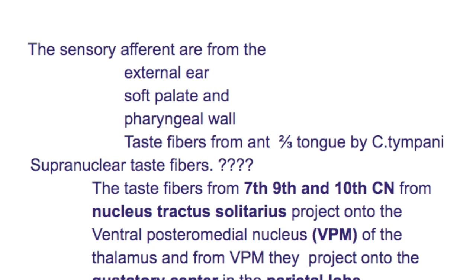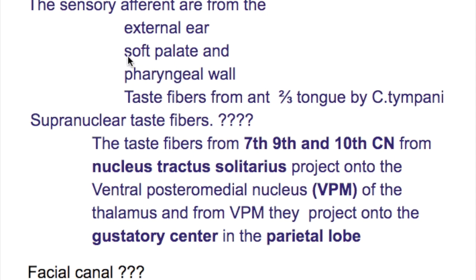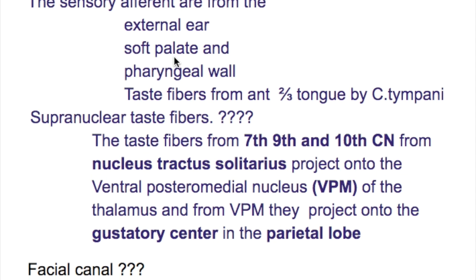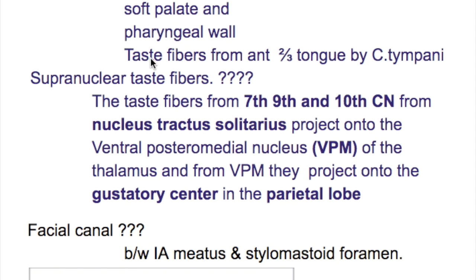Sensory afferents of the facial nerve. The sensory afferents of the facial nerve are from the external ear, from the middle ear lateral and medial surface, soft palate, pharyngeal wall, and the taste fibers from the anterior two-thirds of the tongue by the chorda tympani.